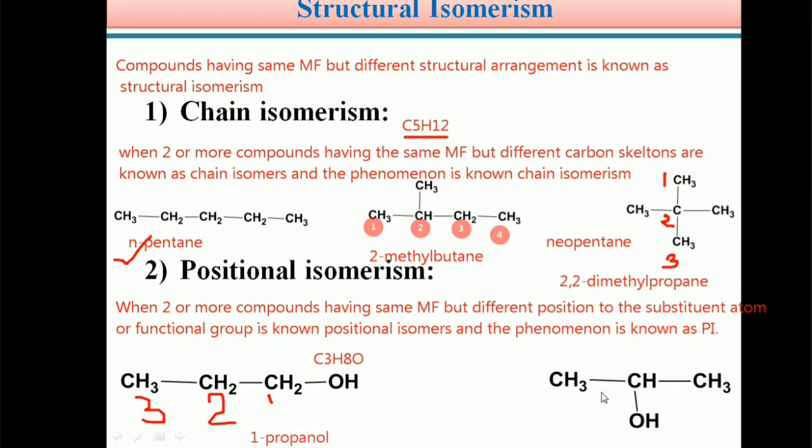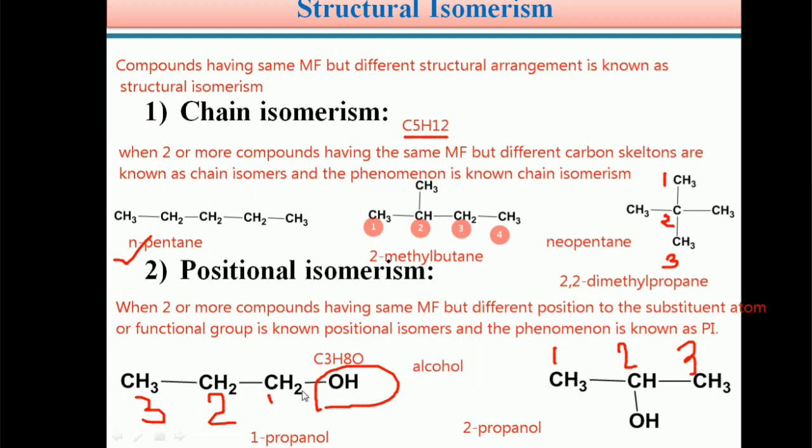If you give numbering for this second type of isomer, what happens, students? 1, 2, 3. Its IUPAC name becomes 2-propanol. See students, in the first isomer, the functional group is OH, and we know OH means it is an alcohol functional group.